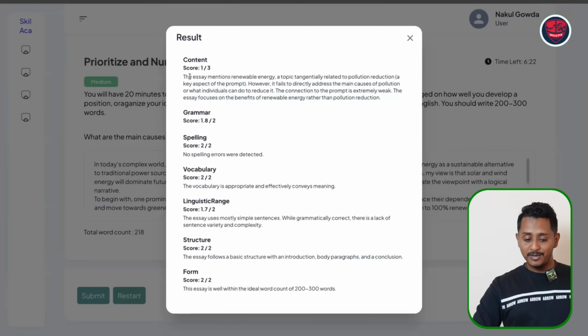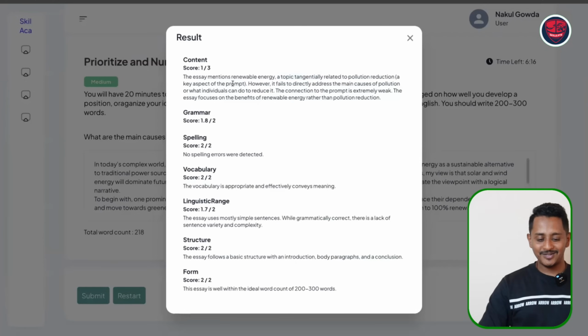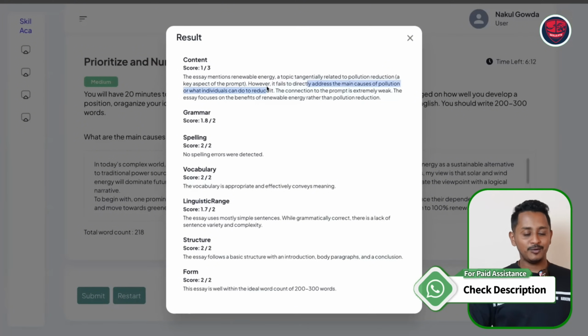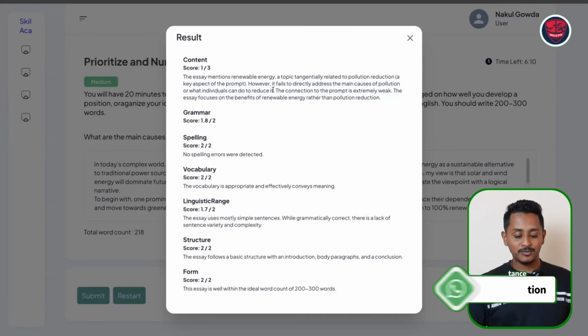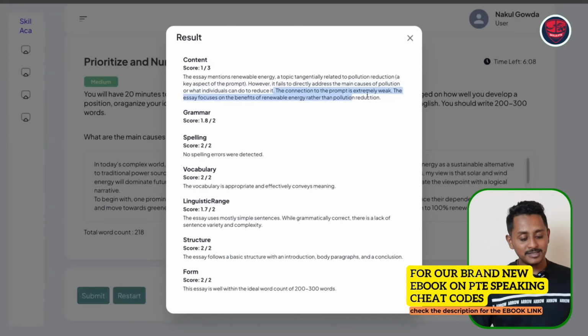It says the essay mentions renewable energy, a topic tangentially related to pollution reduction, a key aspect of the prompt. It fails to directly address the main cause of pollution or what individuals can do to reduce it. The connection to the prompt is extremely weak.